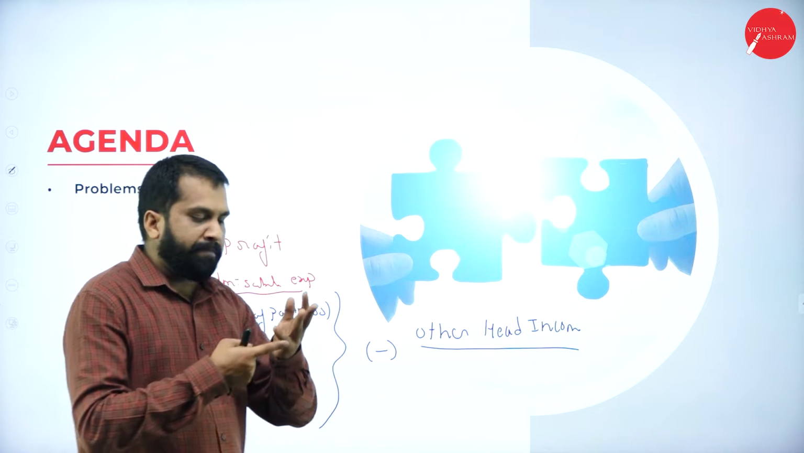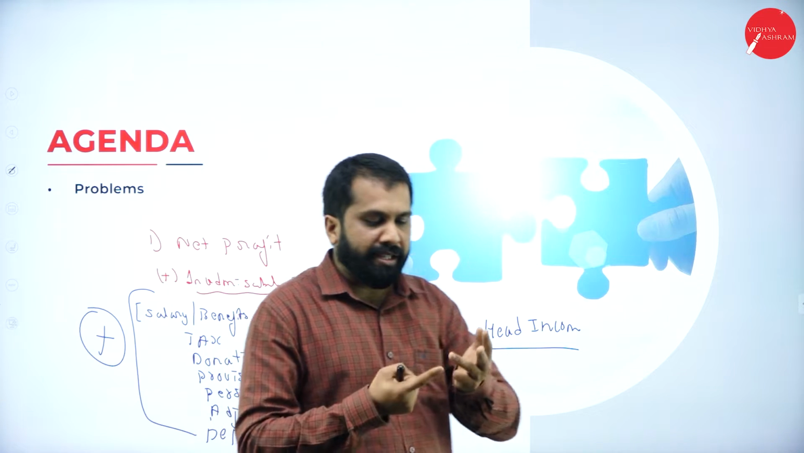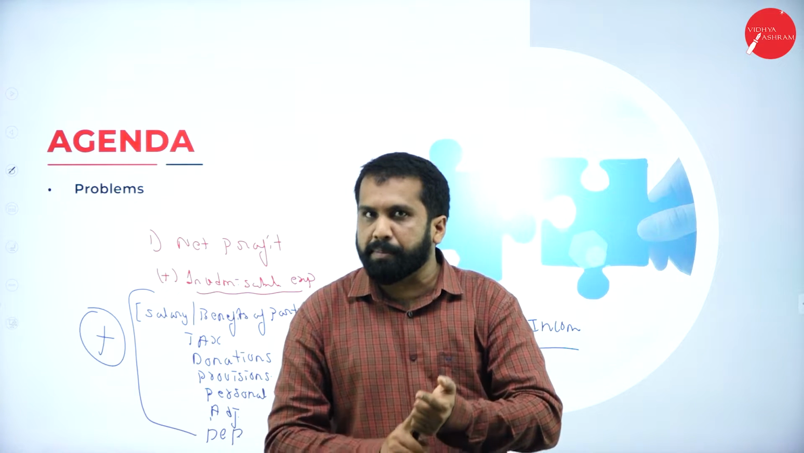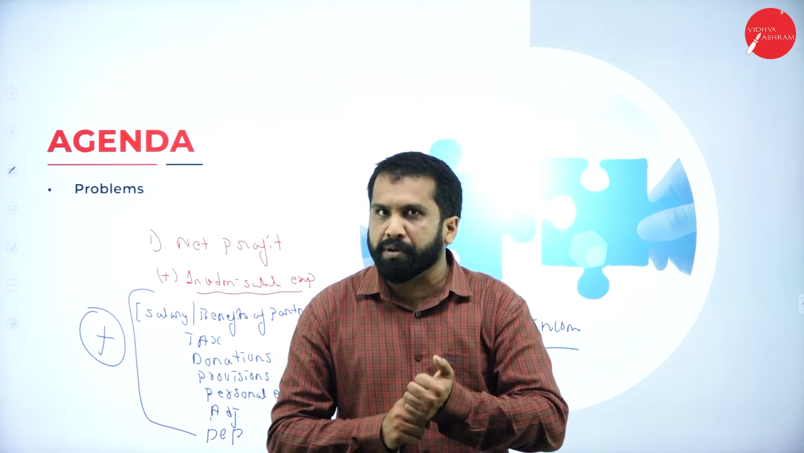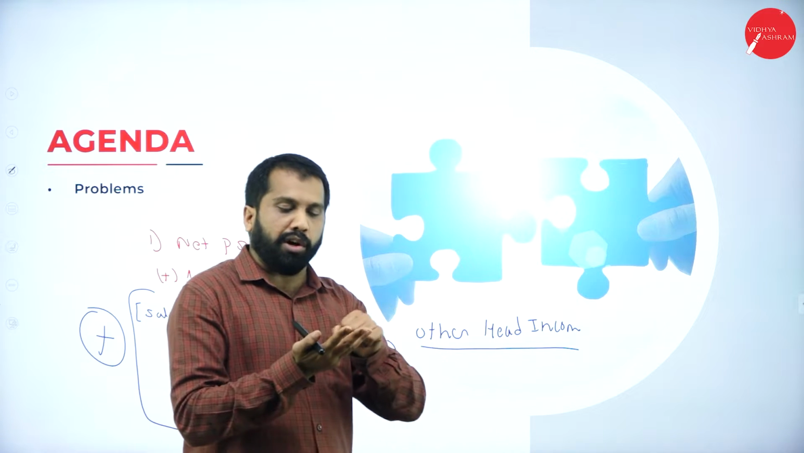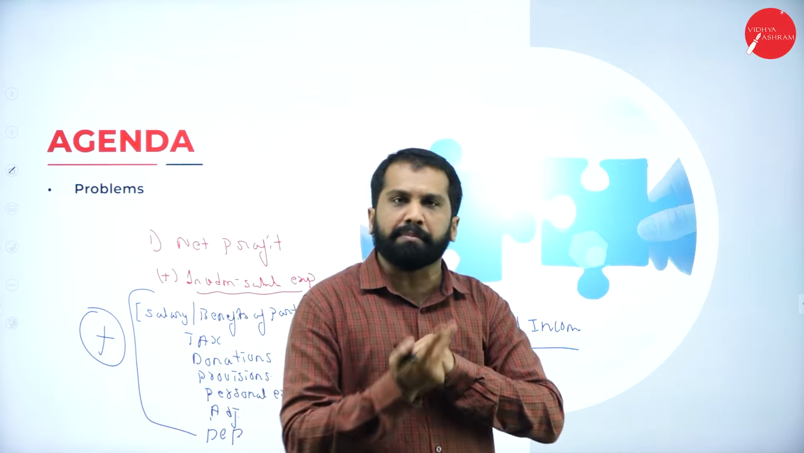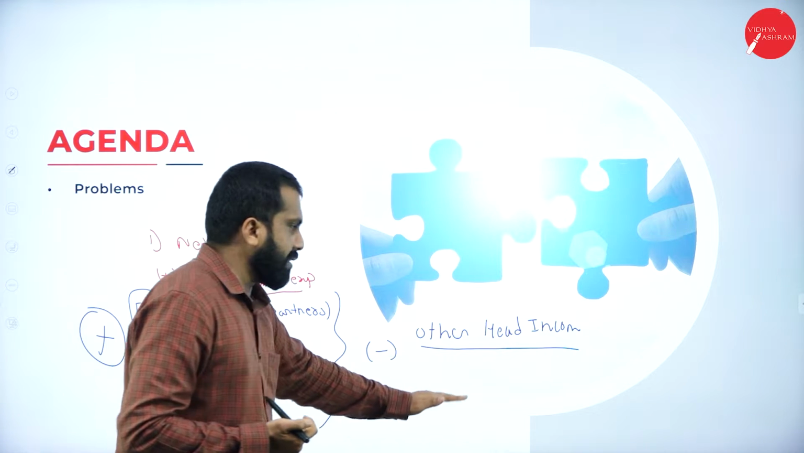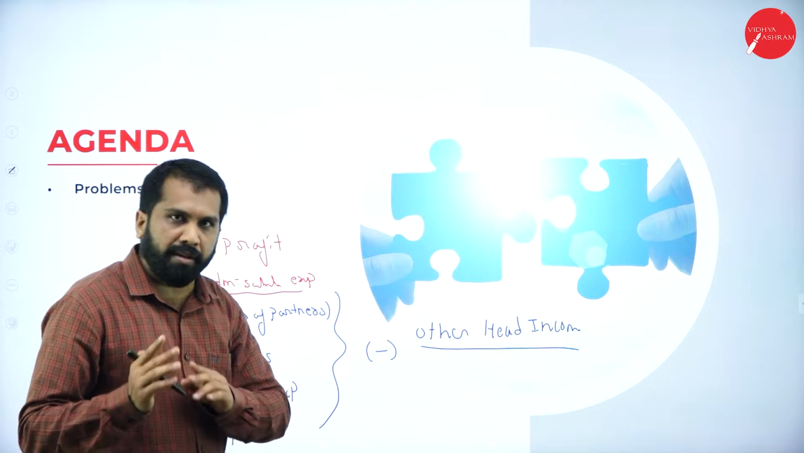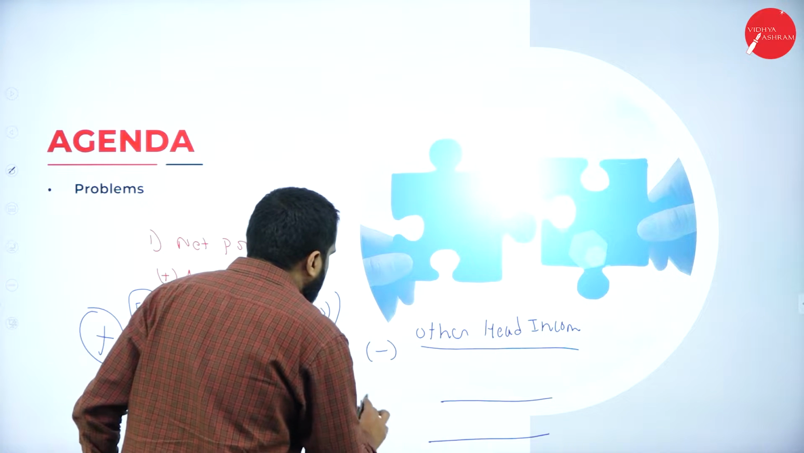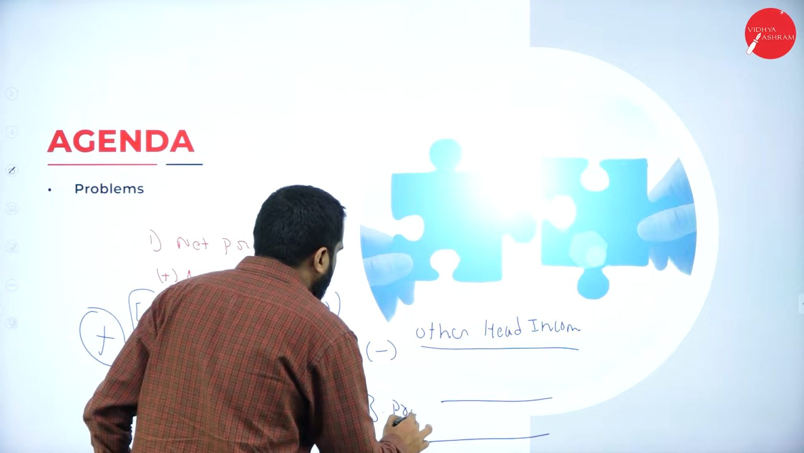Example, you may get interest on deposit, securities, or rent income, income from house property, lottery income, short-term capital gain, long-term capital gain. All of these come under your other head income. Hope you are clear. After deducting, you will get book profit.